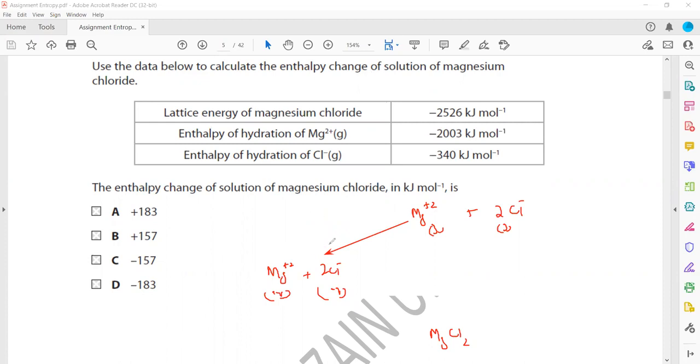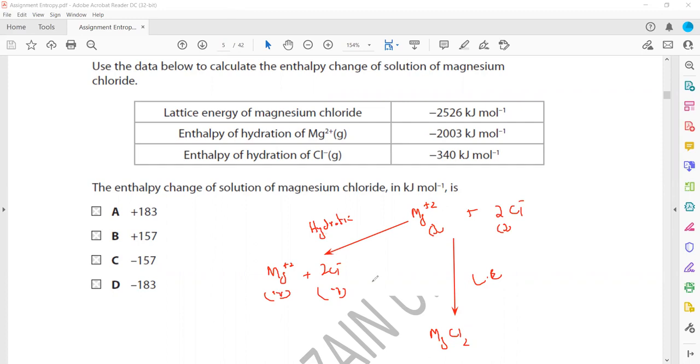I will write here. When ions in the gaseous state form ions in the aqueous state, we call that hydration. When magnesium ion and chloride ion form magnesium chloride, we call that lattice energy.